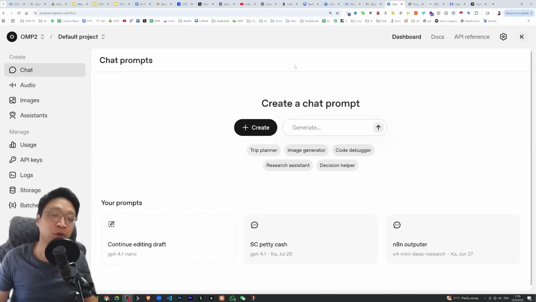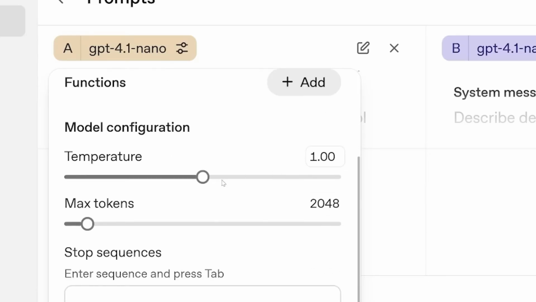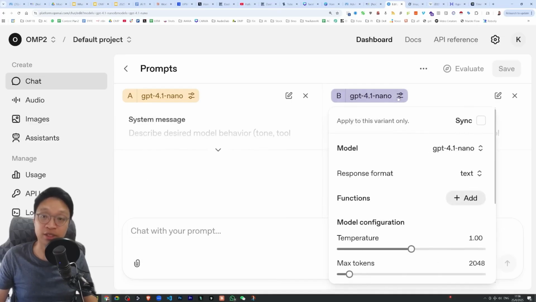Now, what you see on the screen is the OpenAI developer platform, where you can adjust the temperature. By tweaking this setting, you'll get a clearer understanding of the characteristics of the language model's output. Here, I've selected the GPT 4.1 model. You can see that the default temperature is 1, and I've set the temperature to 0 on the right side here. Similarly, I've selected the 4.1 nano model, and likewise, I've reduced the temperature to 0.